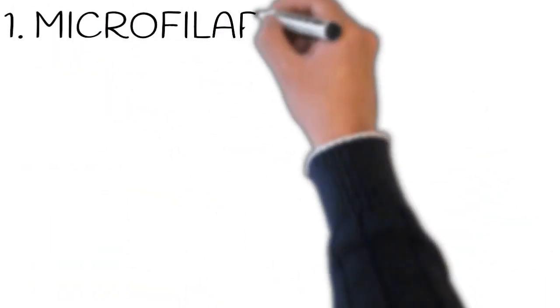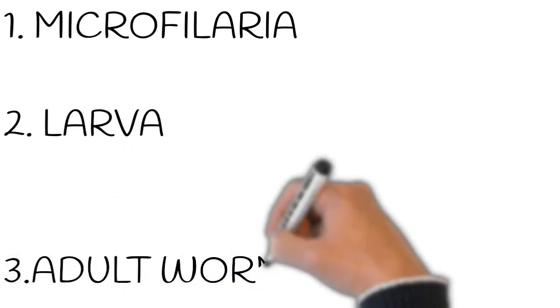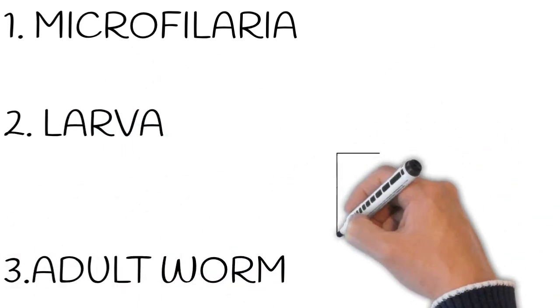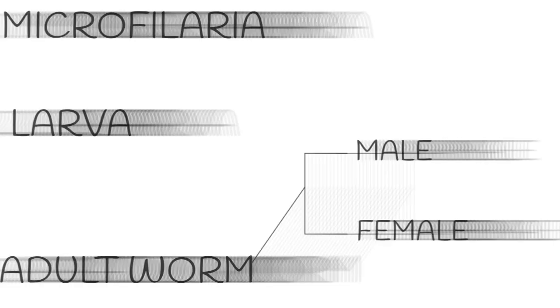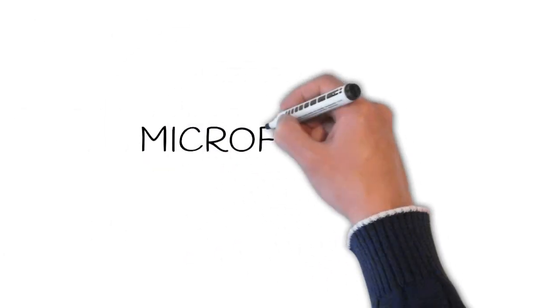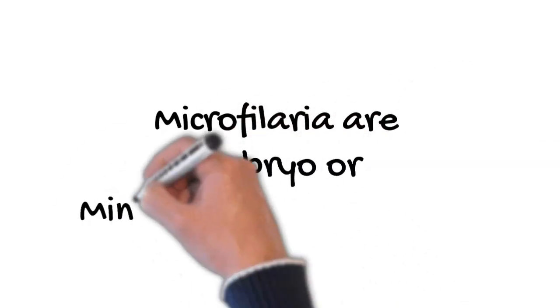Let us see about the morphology. It has three morphological features, namely microfilariae, larva and adult worm. The adult worm has male and female varieties. Let us discuss the microfilariae. Microfilariae are the embryo or miniature of the adult worm.